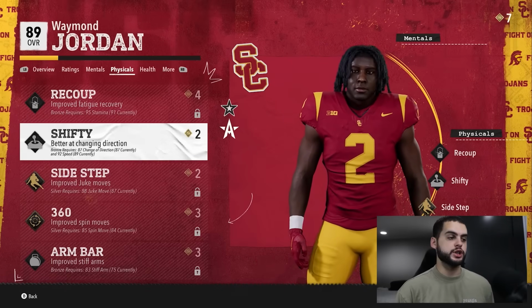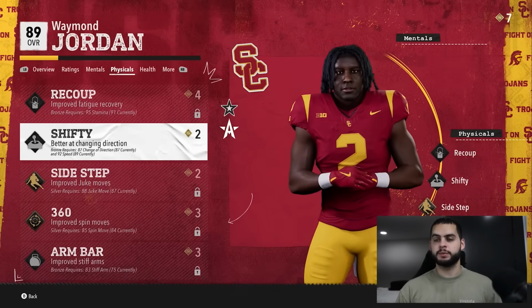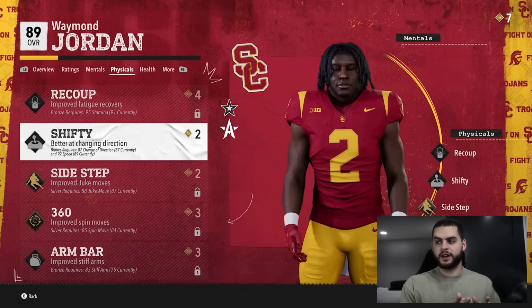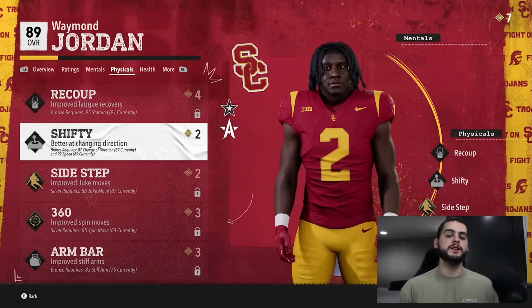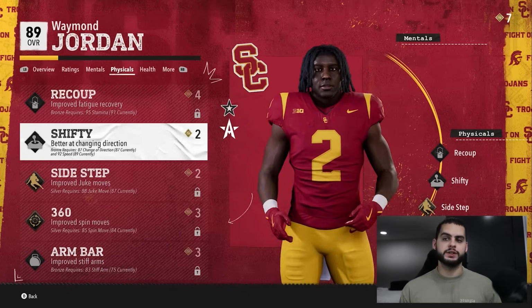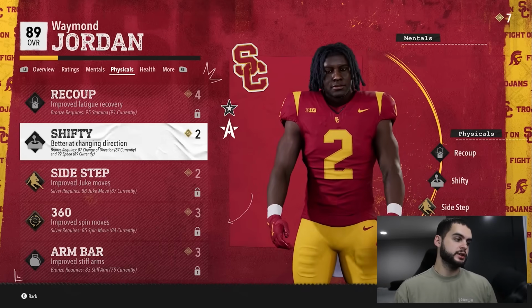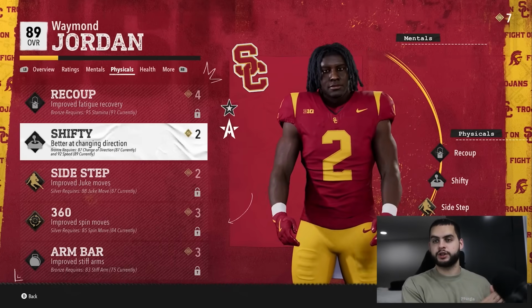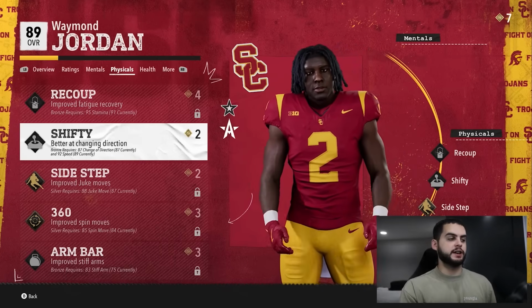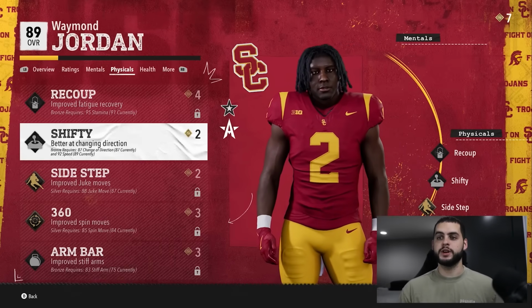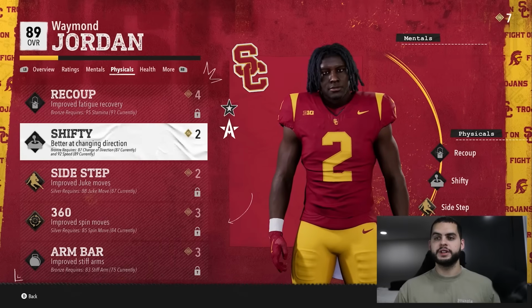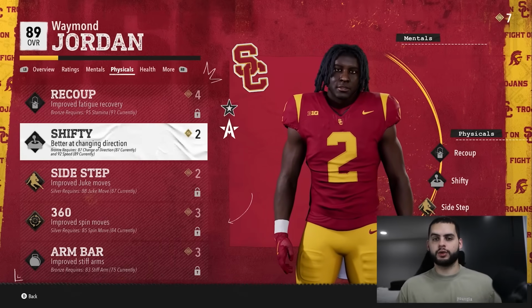So what people were doing, and what we learned, was that if you were to flip a position, re-roll as we called it, like move this halfback to fullback and back to halfback, he would then automatically unlock all abilities he was eligible for. As you see, Shifty requires an 87 change of direction. Obviously he doesn't have the speed yet, but last year it required just change of direction, and he has an 87. If he was eligible for it and you flipped his position, he would automatically unlock all abilities that were at threshold already, which we called the reroll method.